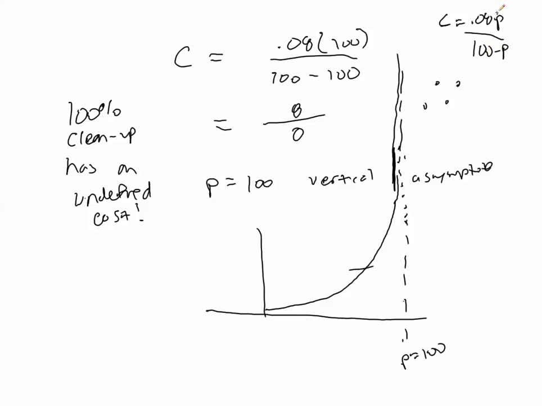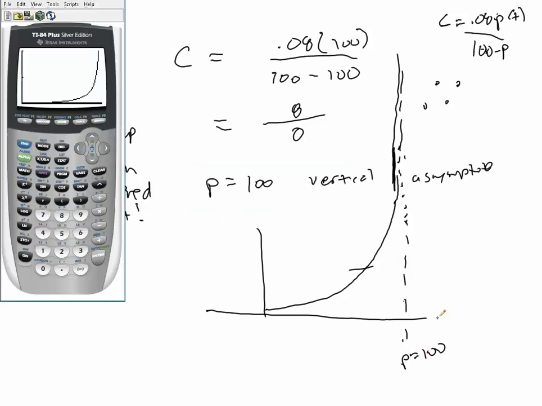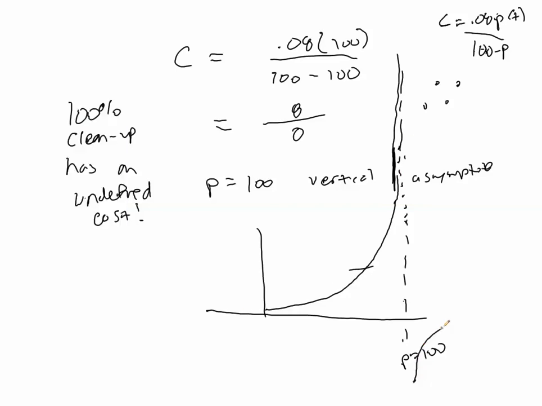Well, when p is bigger than 100, this numerator is positive. But now I get 100 minus a number that's bigger than 100. So 100 minus, let's say, 101 will make for a negative output value. So that doesn't really make sense. It'll make for a negative cost. And probably based on the way we've seen things, if this proportion is positive over here, my guess would be that we'd see something negative over here. Well, let's check it out.